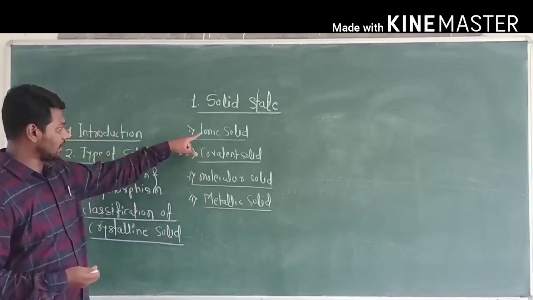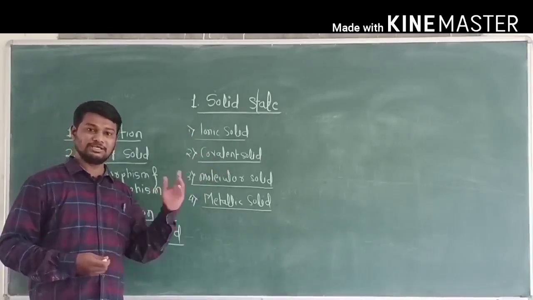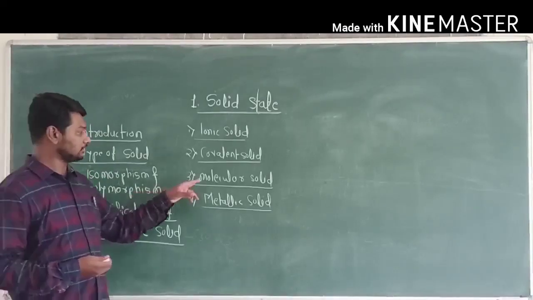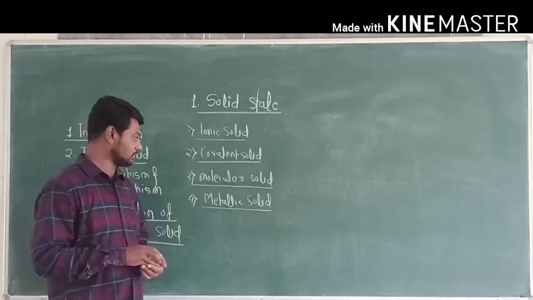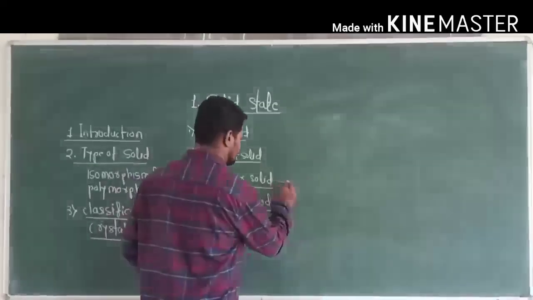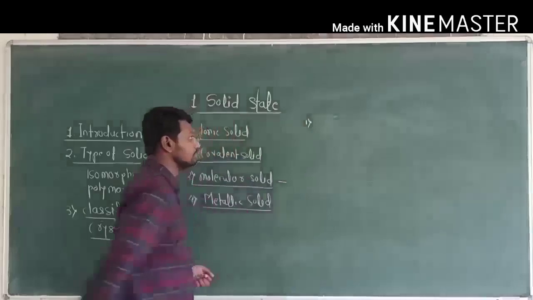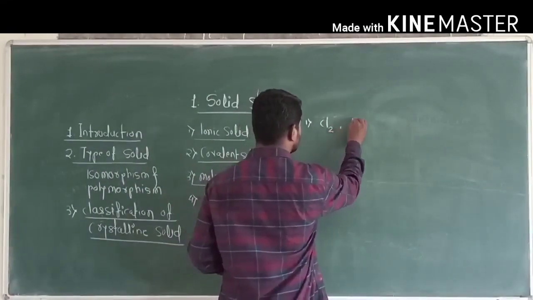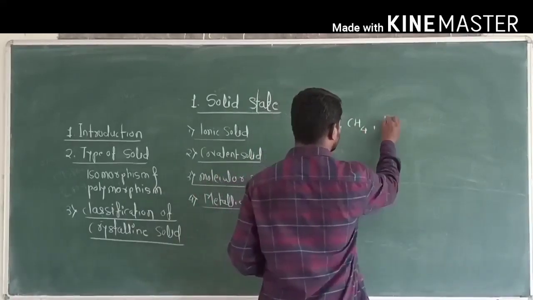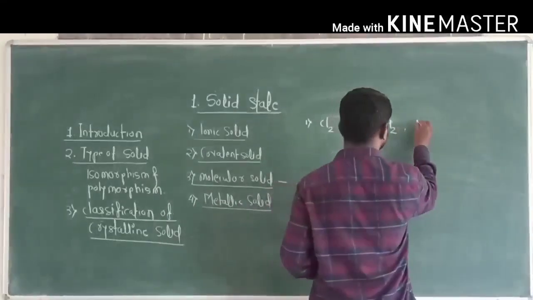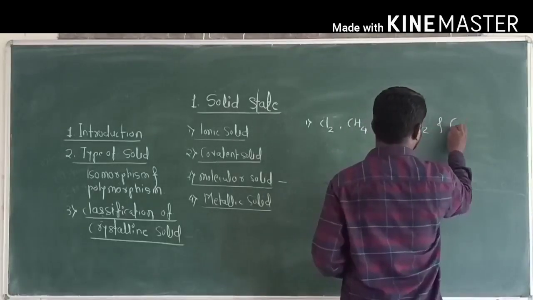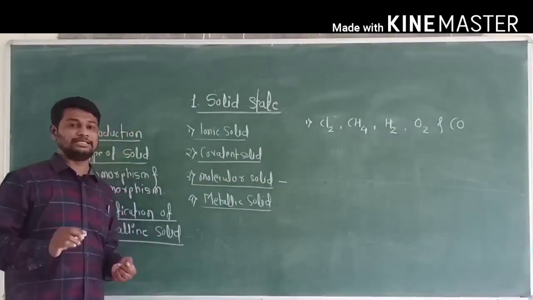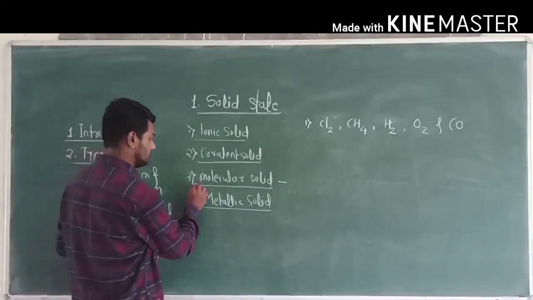Out of these, two, that is ionic solid and covalent solid, were completed in the last video. So today I am going to start the third type, that is molecular solid. Okay, now first point, substances like chlorine, methane, hydrogen, that is dihydrogen, oxygen and carbon monoxide, on solidification form a solid. Such a solid is called a molecular solid.